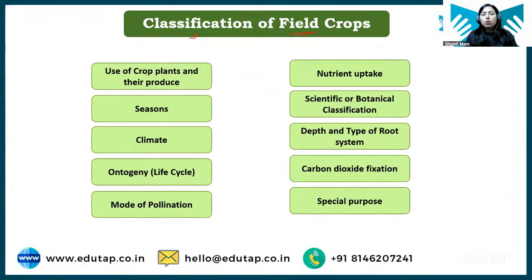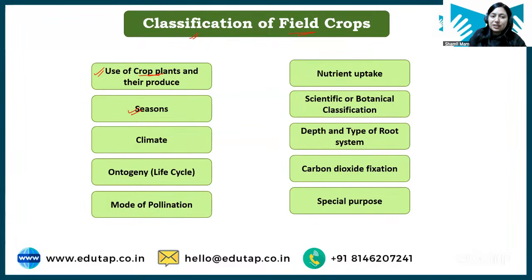Because there are so many crops, and there are so many bases on which these crops can be classified, if I talk about the classification that we are going to cover in this class, first is classification based on use of plant and their produce. What is the use of that crop plant to us, and what produce are we getting from that crop plant? First classification, we are going to see this.